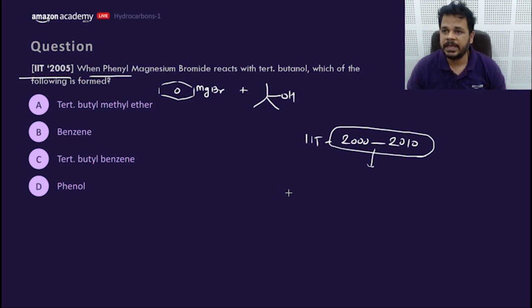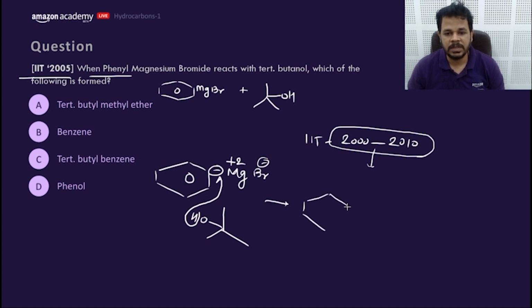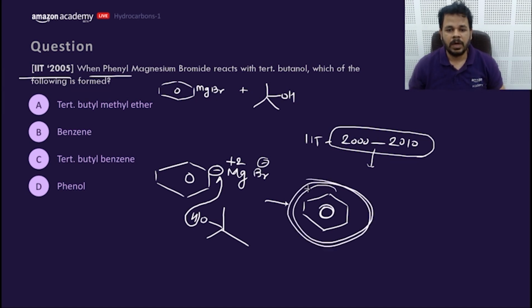Prince says C, AD says D. Please write your name. Neetu says D. Phenol? How come phenol? That's an example. This is the source of carbanion, this is Mg plus 2 and this is Br minus. This is the source of carbanion and we have acidic H here. So this H plus goes here and forms the product, easy peasy lemon squeezy. This would be the product, my dear friends.